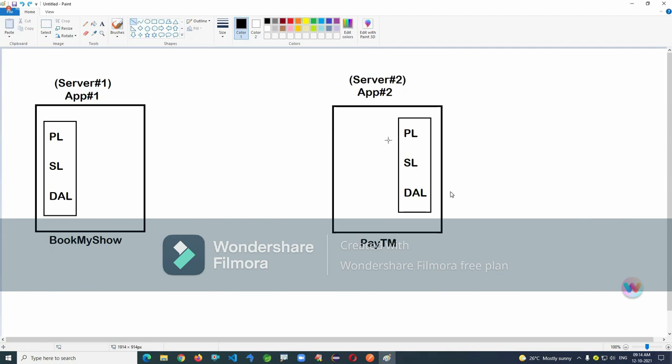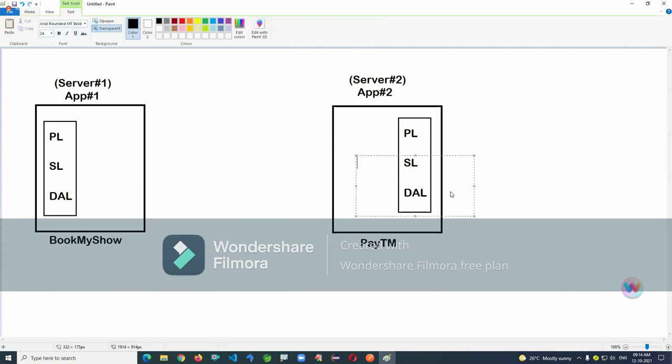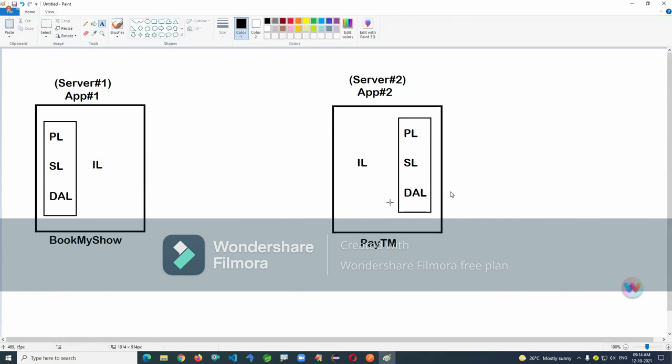Such communication between presentation and service layers alone is not possible. I have to write some additional code. Such additional code will be in the integration layer, IL. A fourth layer comes into the picture. Here also an integration layer comes into the picture. This integration layer will be connected with the current application's service layer.